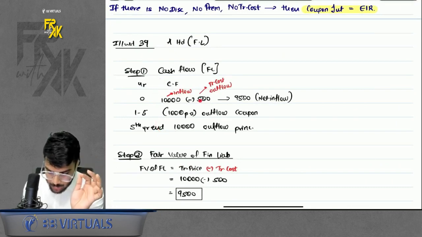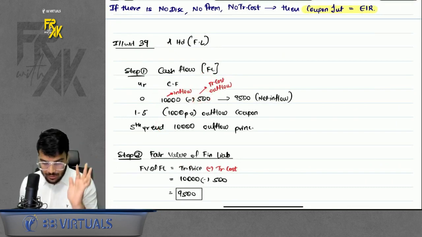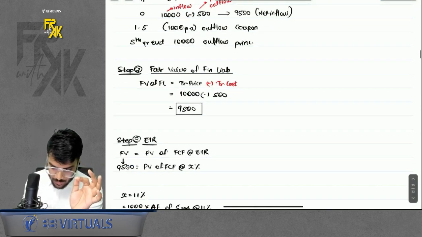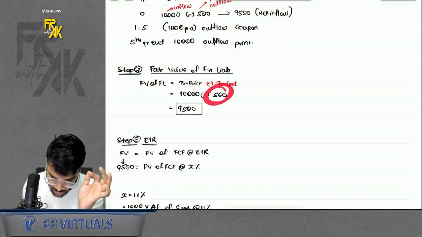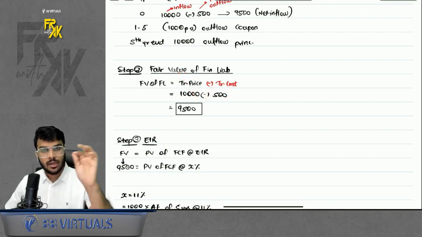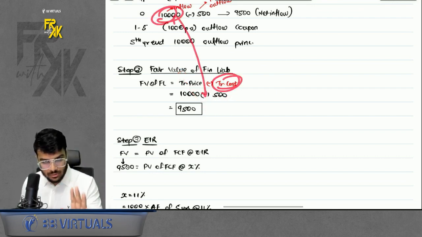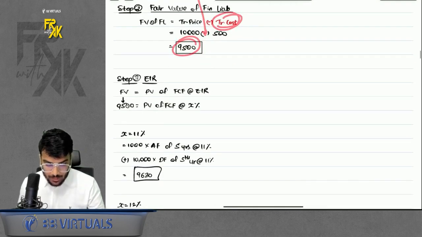Acha. But you also incur transaction cost, right? So because of financial liability, you will add it or less it. Perfect answer, you will less this transaction cost from the fair value of financial liability. Step number 2. So fair value will be your transaction price less your transaction cost. That is 9,500, right?